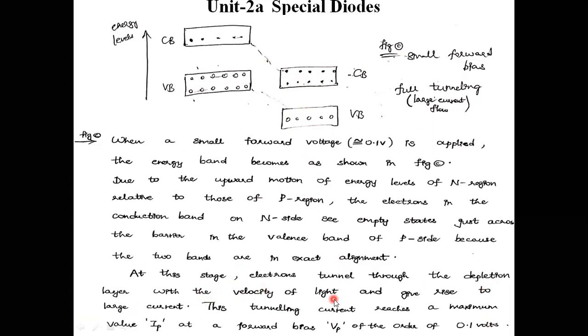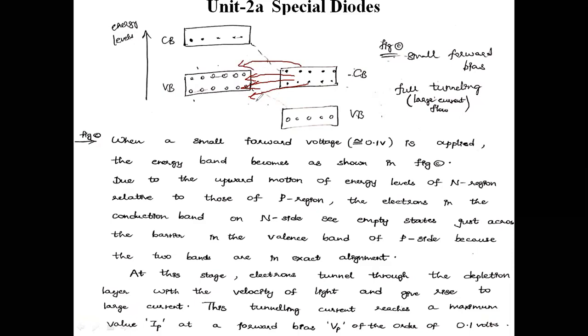Then, exactly aligned, at this stage the electrons tunnel through the depletion layer with the velocity of light. With a high velocity, these electrons will tunnel into this p type semiconductor material. These electrons will flow into this region. All these electrons will move and shift into this valence band position. Why?